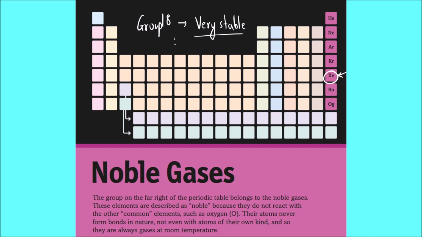Because the size of xenon is very large, so the outermost electrons are loosely bound and they can easily form bonds. There are some compounds of xenon and fluorine like XeF6, xenon hexafluoride, and many other compounds of xenon are known. These are called noble gases. Why are they called noble gases? Because they generally do not react with other compounds. So this was group 18.